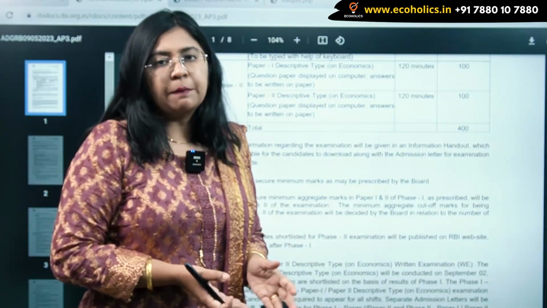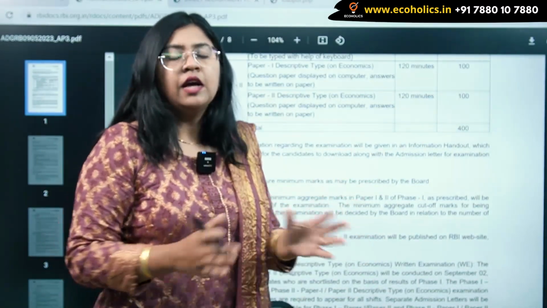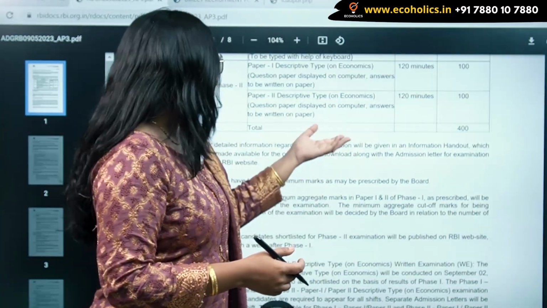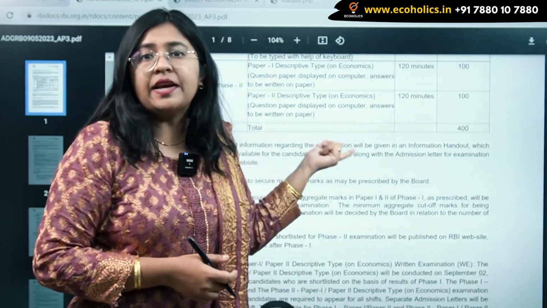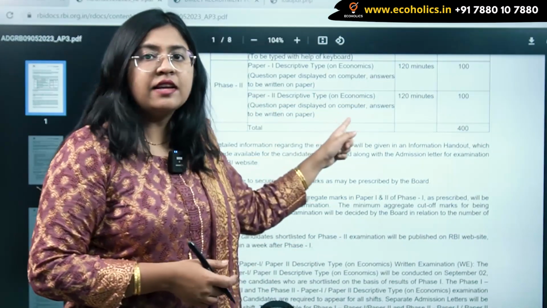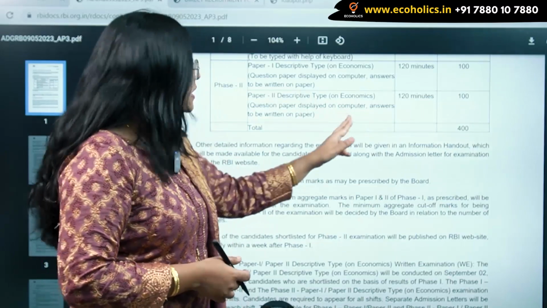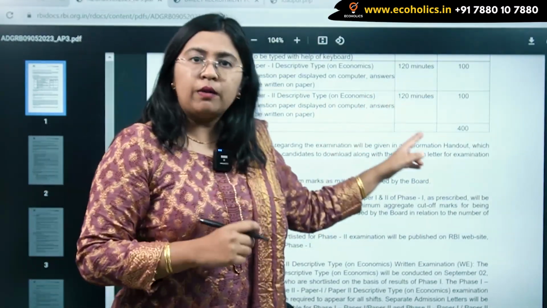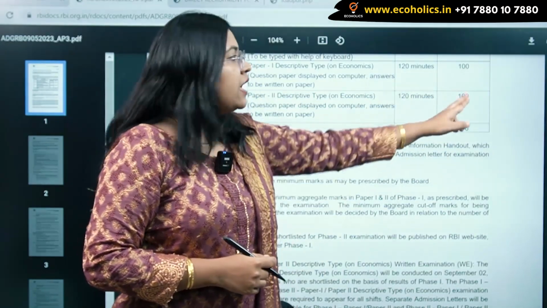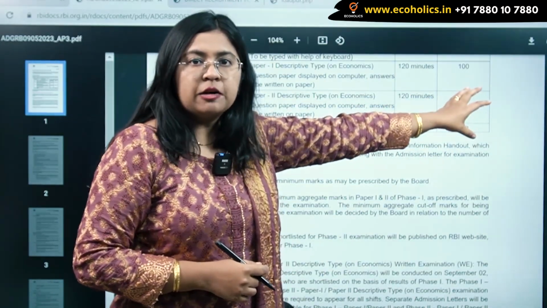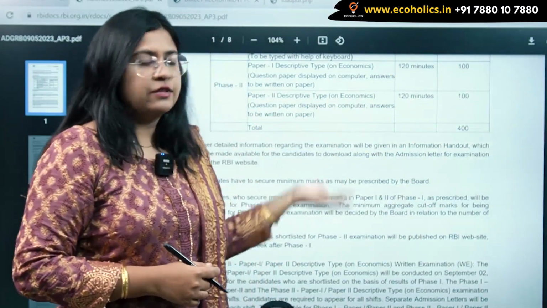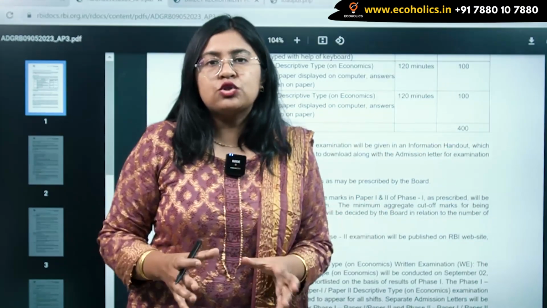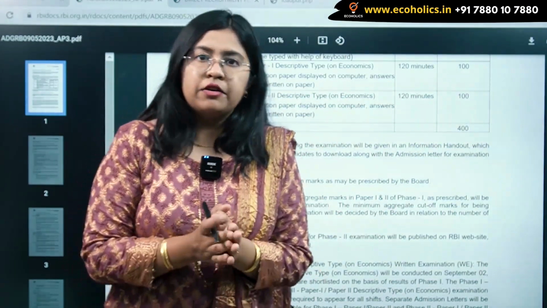They will be providing you the papers or a sheet or whatever, and in that only sheet you have to write the answers. Similarly, if we have the paper 2 examination, paper 2 again is going to be economics and descriptive paper. यहाँ भी same condition है. Both of these papers are for 2 hours each, 120 minutes, and total 200 marks का phase 2 है. Similar pattern of phase 1. इसके अलावा, so this is your phase 1 and phase 2 total comprises of 400 marks.